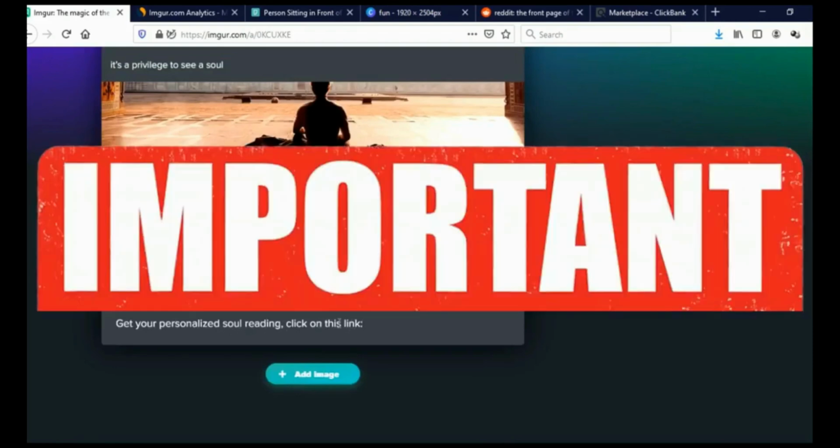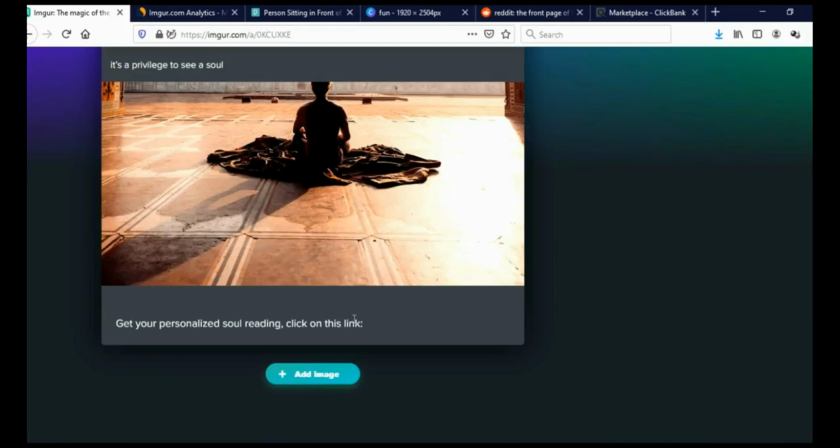Now this is really important. On Imgur you cannot add your affiliate link. They do not allow that. It often happens that you cannot even add a link to your own website. But what you can do is add a link to Reddit.